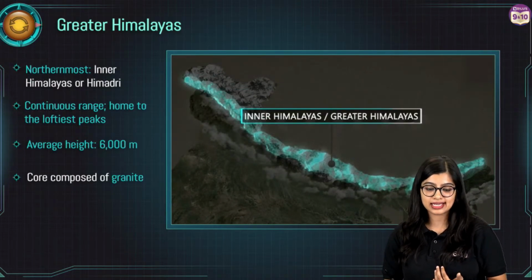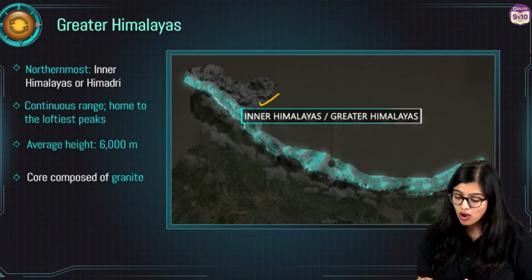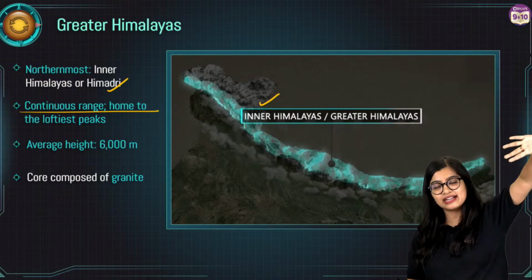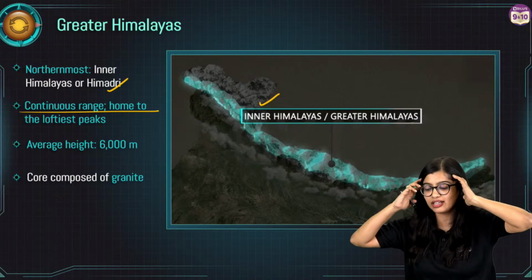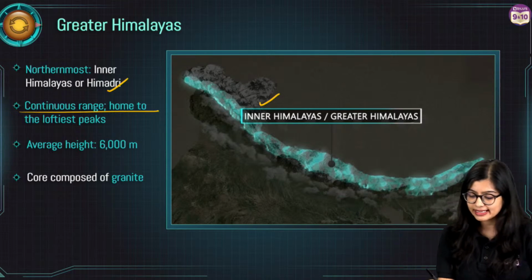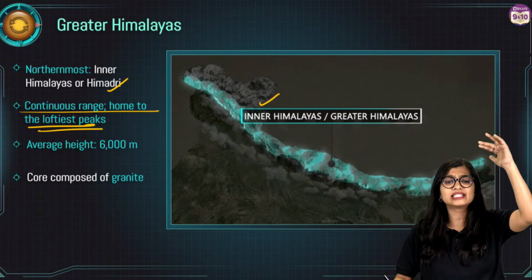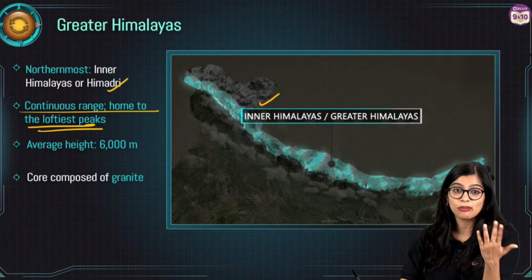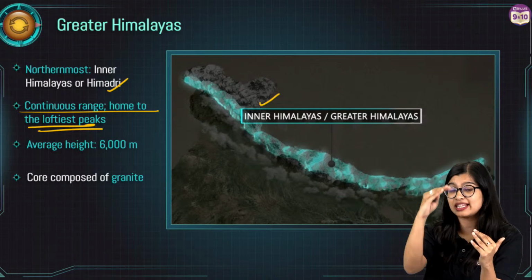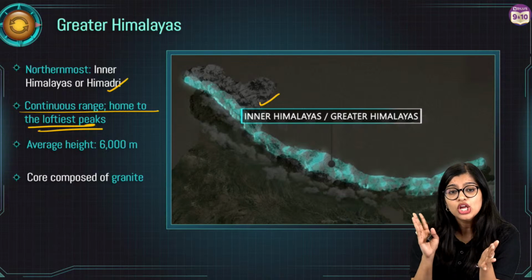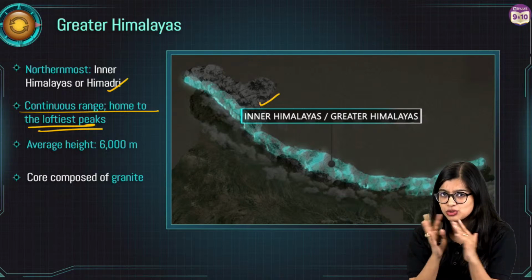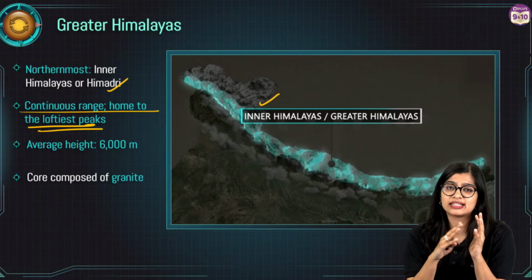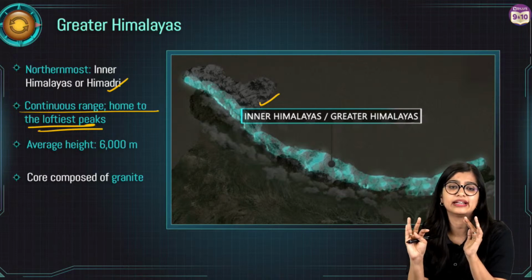Now the Greater Himalayas. They are also called Inner Himalayas or Himadri. They are a continuous range. That means it's not discontinuous, there are no breaks per se. And it is home to some of the loftiest, tallest peaks. We know there are so many that are a part of it, and there's a whole list of peaks given in your textbook. You can star mark that to know some of the peaks which are part of the Greater Himalayas. Very simple concepts. They're not very tough.